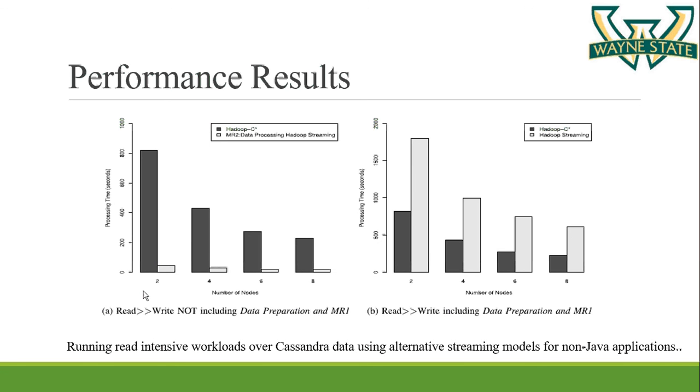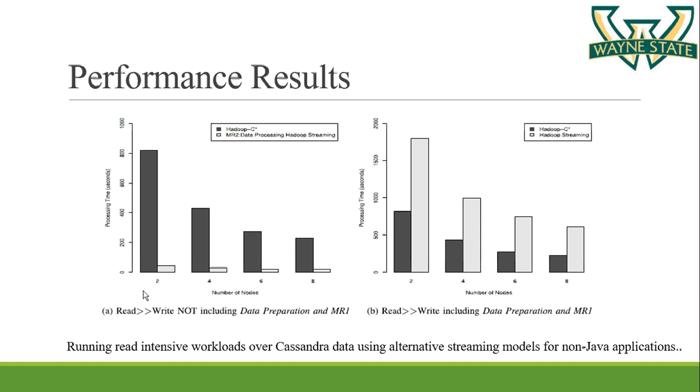Hadoop C has less overhead than Hadoop streaming. Hadoop streaming takes more time. So for read intensive applications, including the data preparation and environment costs, the time taken by Hadoop streaming is more.